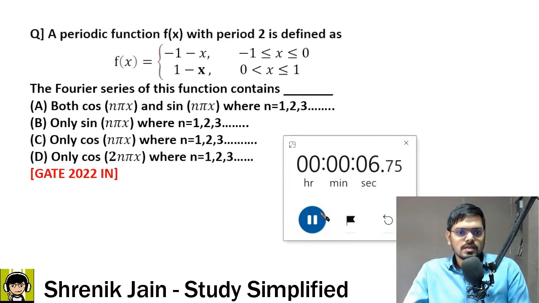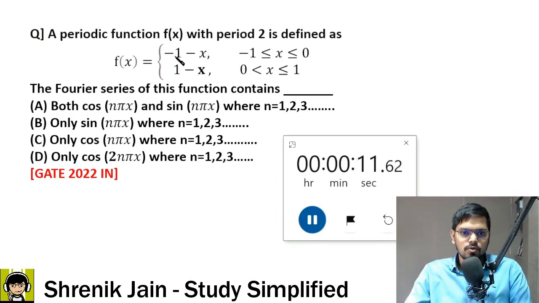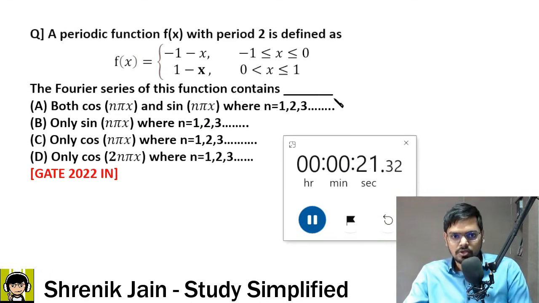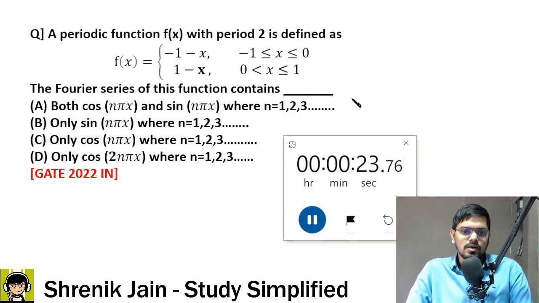So now the question is, a periodic function f of x with period 2 is defined as f of x equal to minus 1 minus x when x is ranging from minus 1 to 0, and this function is 1 minus x when x is ranging from 0 to 1. The Fourier series of this function contains a dash. What do you think it contains? Does it contain only sine, only cos, or only cos of the angle 2n pi x, or maybe both cos and sine? Come on guys, last 20 seconds to go.